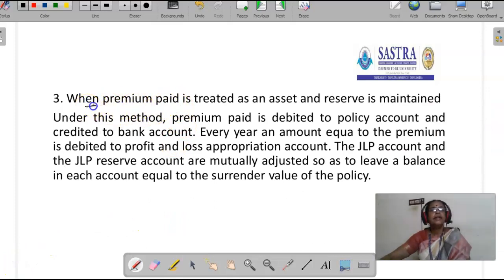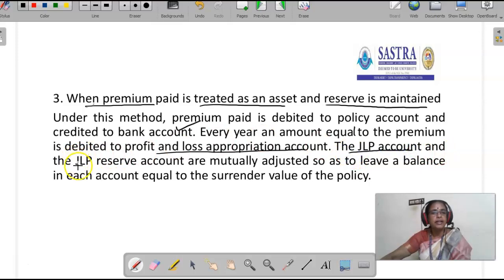The third accounting treatment is when premium paid is treated as an asset and the reserve is maintained. Under this method, premium paid is debited to policy account and credited to bank account. Every year, an amount equal to the premium is debited to P&L appropriation account. The joint life policy account and joint life policy reserve account are mutually adjusted so as to leave a balance in each account equal to the surrender value of the policy.